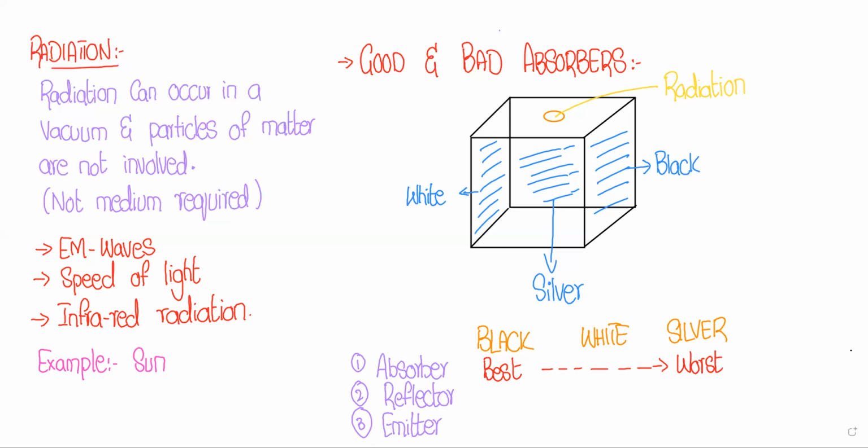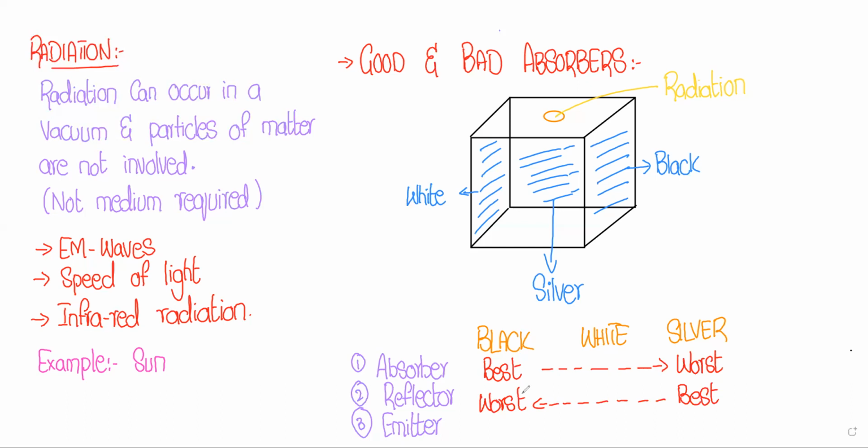And now if we talk about the reflector, which color is the best reflector? Silver? Yes, silver is the best reflector. So if we start moving back from silver to black, we are moving from best reflector to the worst reflector, right?